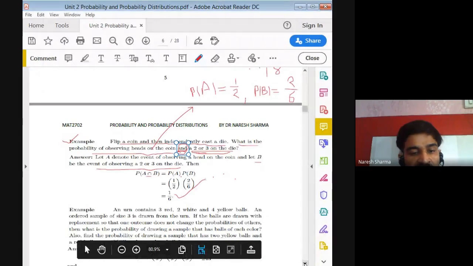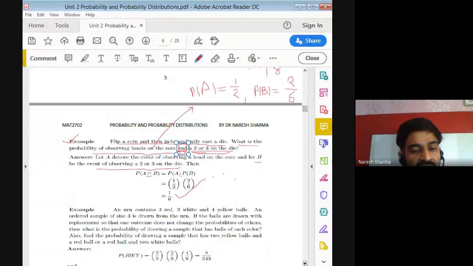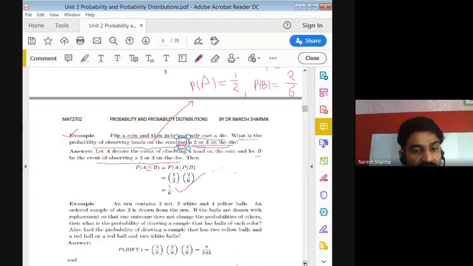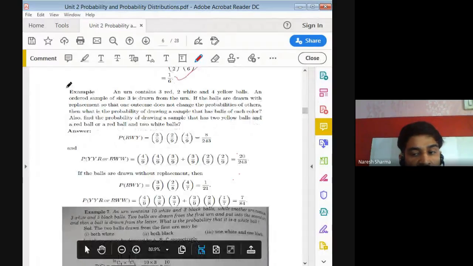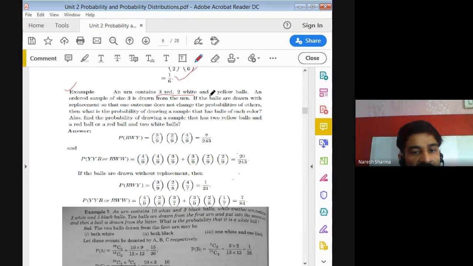Now another example, in which we can check how replacement and without replacement work. An urn, meaning a bag, contains 3 red, 2 white and 4 yellow balls.